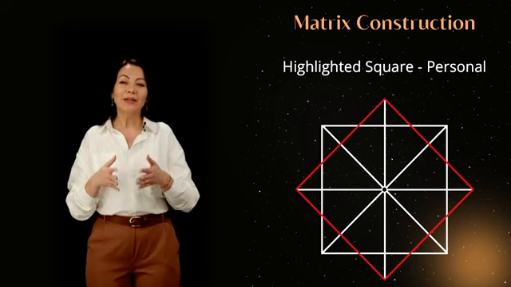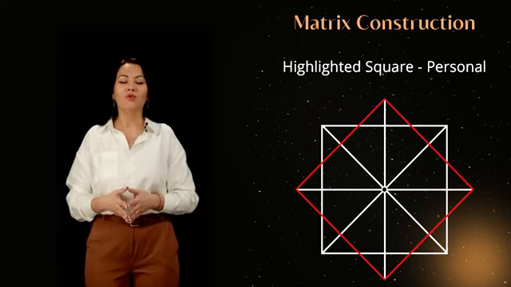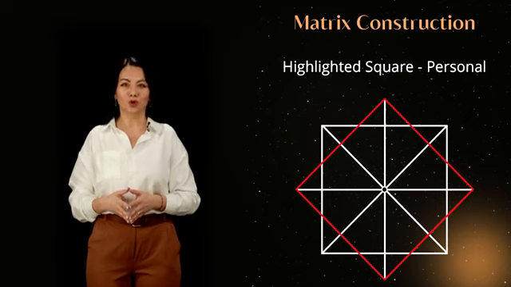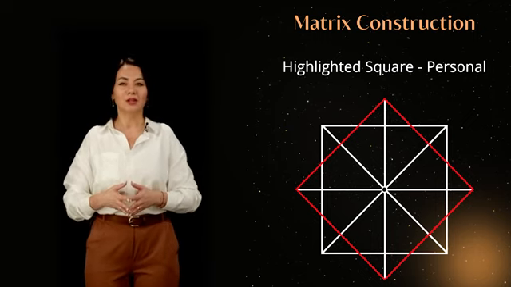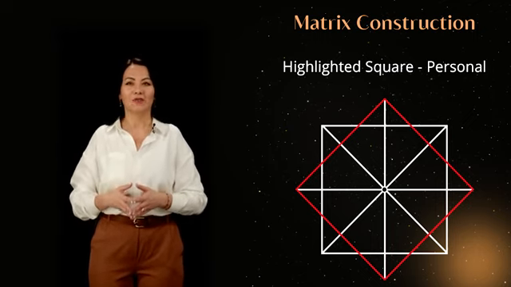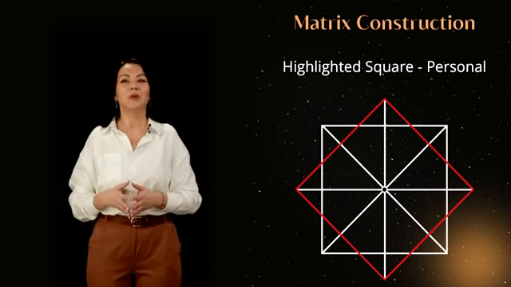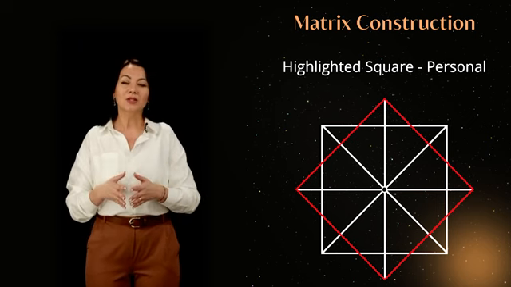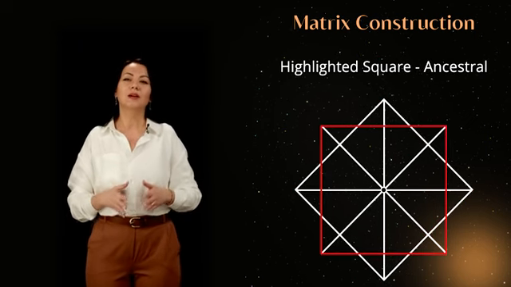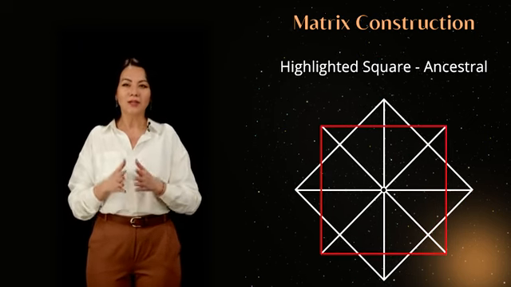To understand the logic of construction and be able to build the matrix manually, let's calculate it using my birth date, November 21st, 1986. First, we will construct two squares as shown in this illustration. One square will be diagonal, representing our personal matrix. The second square will be straight, representing the ancestral matrix.